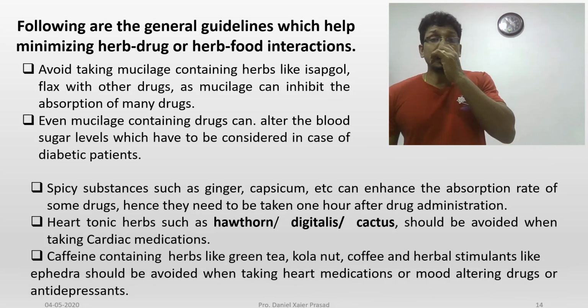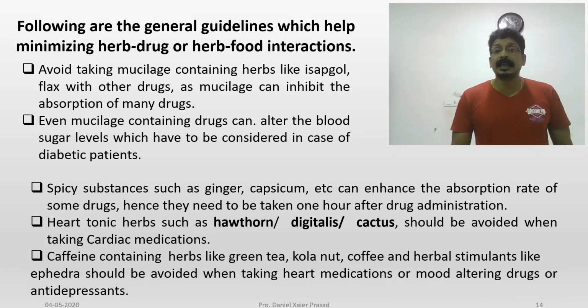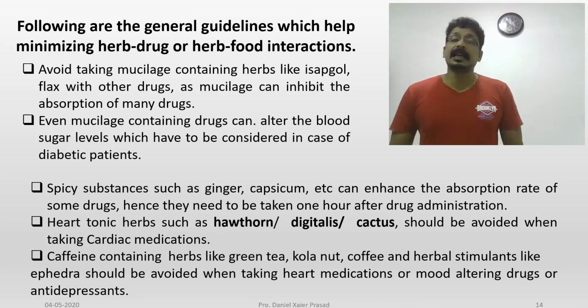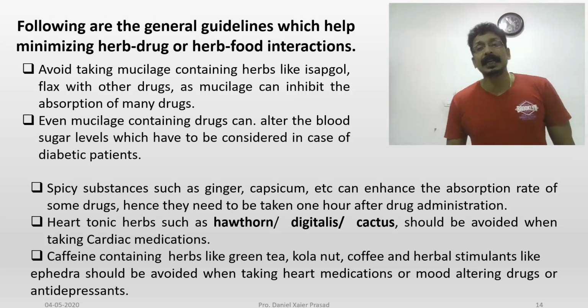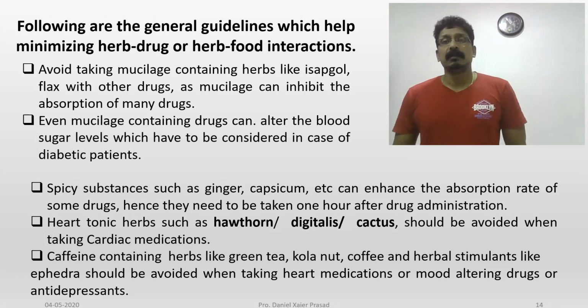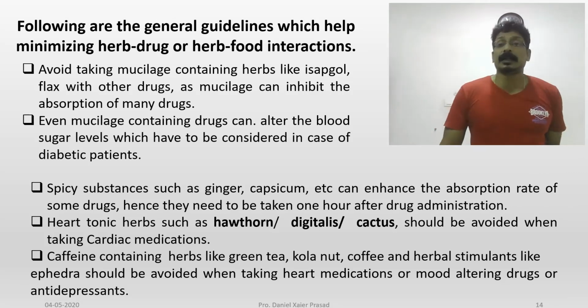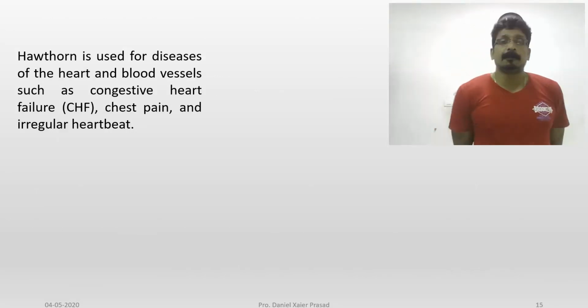Caffeine-containing herbs like green tea, cola nut, coffee, and herbal stimulants like ephedra should be avoided when taking heart medication, cardiac medication, mood-altering drugs or antidepressants.